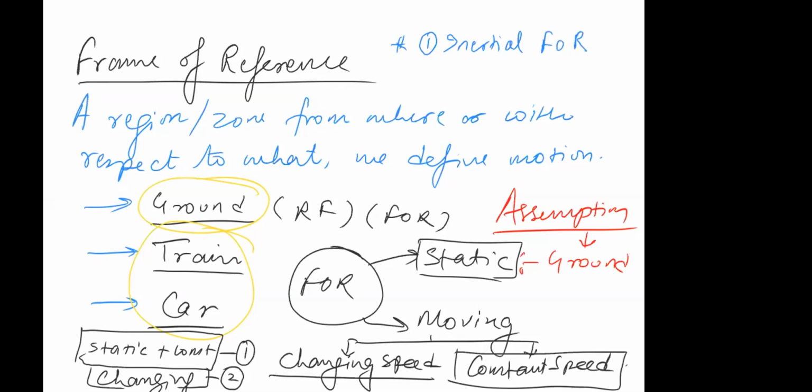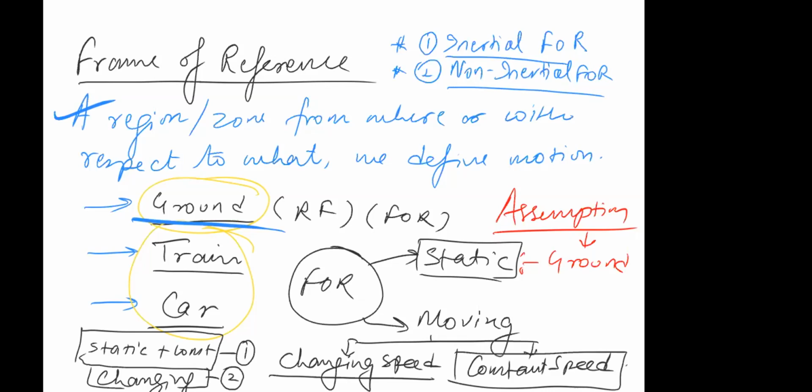And when this frame moves with variable speed, we call it non-inertial frame of reference. This I don't expect you to remember at this stage. But what I expect you to remember is the definition: a region or zone from where you're observing motion parameters. That can be at rest or in motion. If it's in motion, it can have constant velocity or variable velocity. Any question on this?